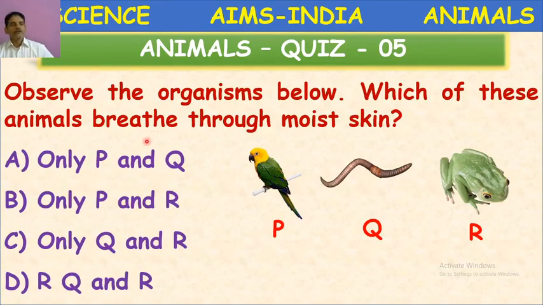What is the question? Here the organism breathes through moist skin. Okay. Only P and Q, only P and R, only Q and R, or else P, Q and R. Here P, Q and R. What is the right option?